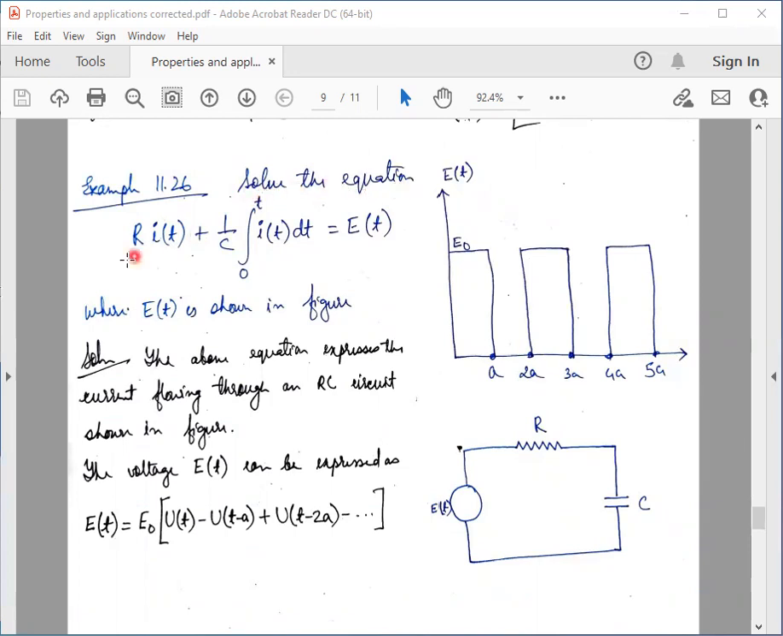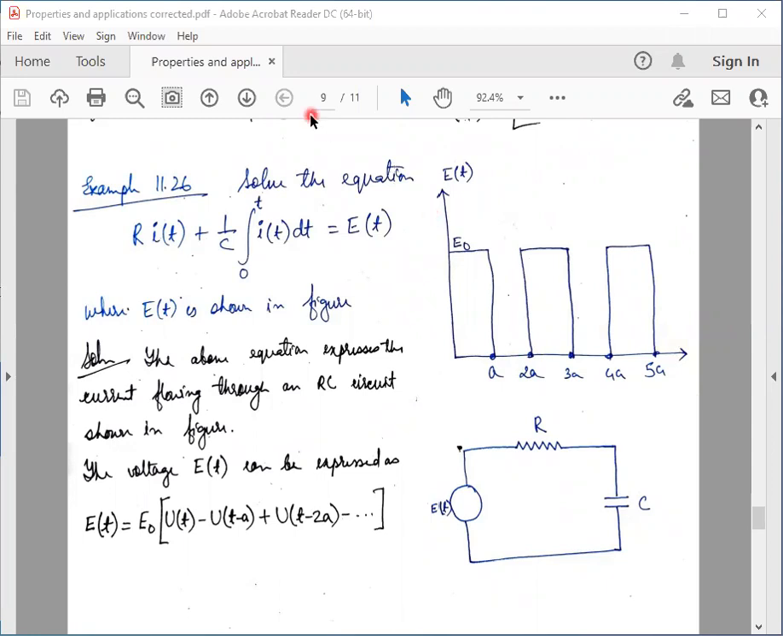Solve the equation R times i plus 1 by C integral i dt from 0 to t, equal to capital E(t), where capital E(t) is shown in the figure and is given by this graph. That is, E(t) is equal to E0 for values of t from 0 to a, then from a to 2a it is 0, then from 2a to 3a it is equal to E0 again, then from 3a to 4a it is 0, and so on.